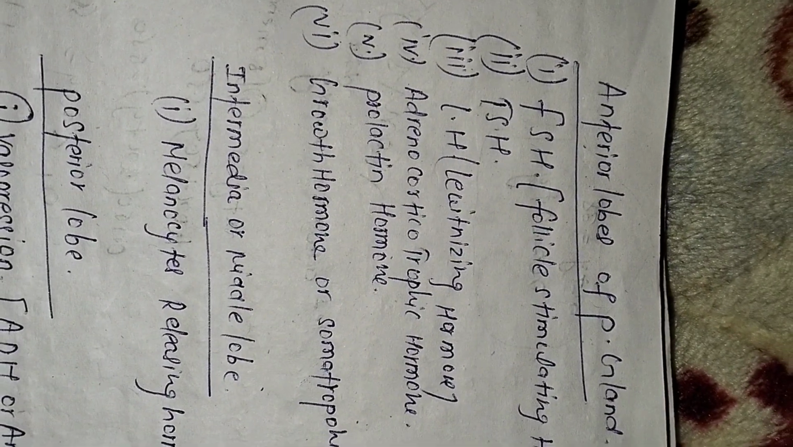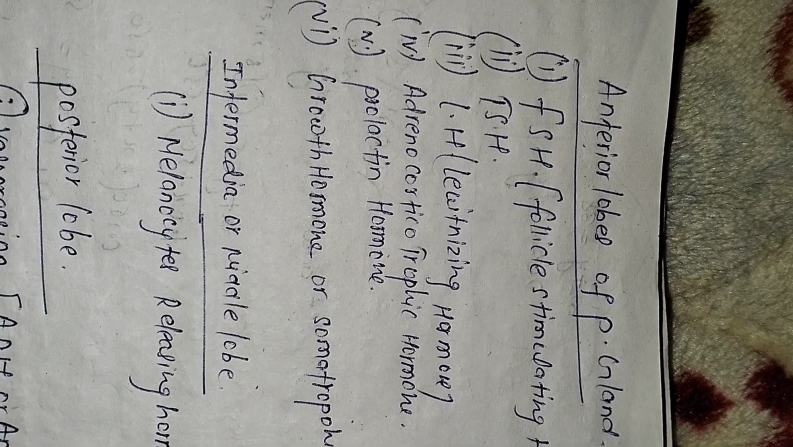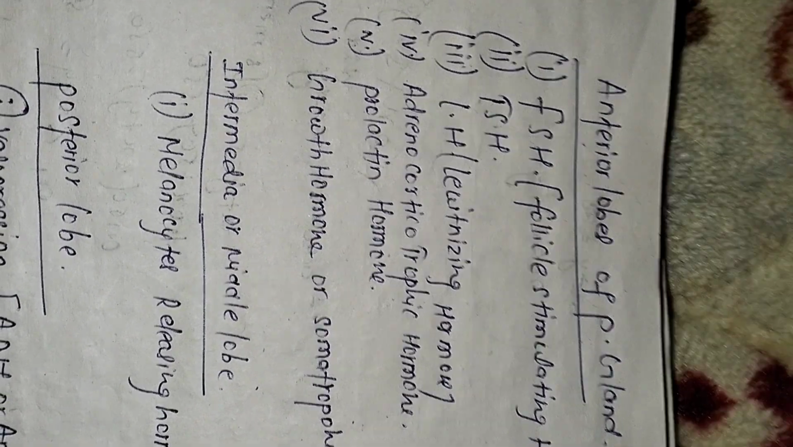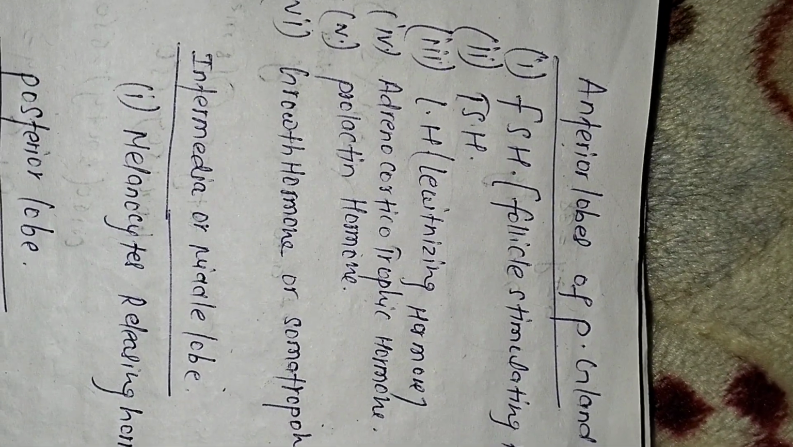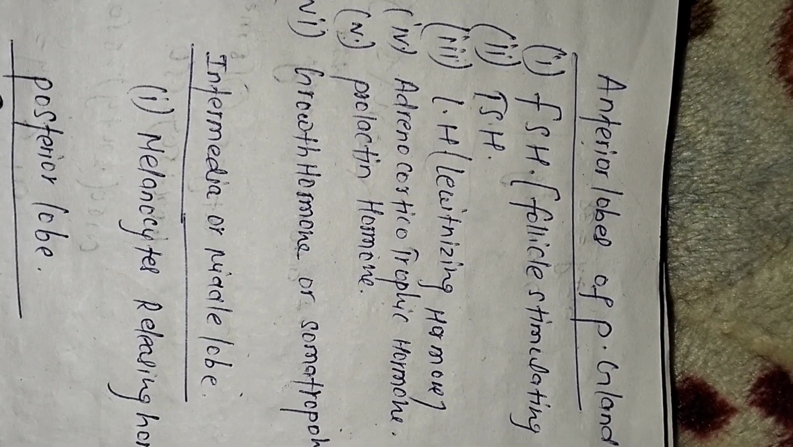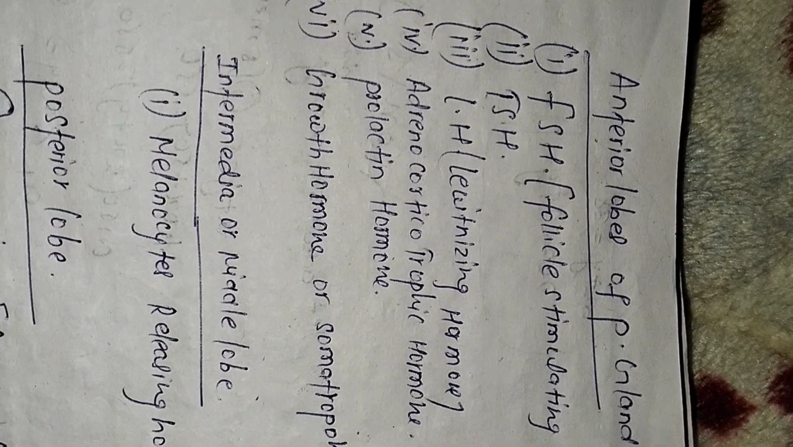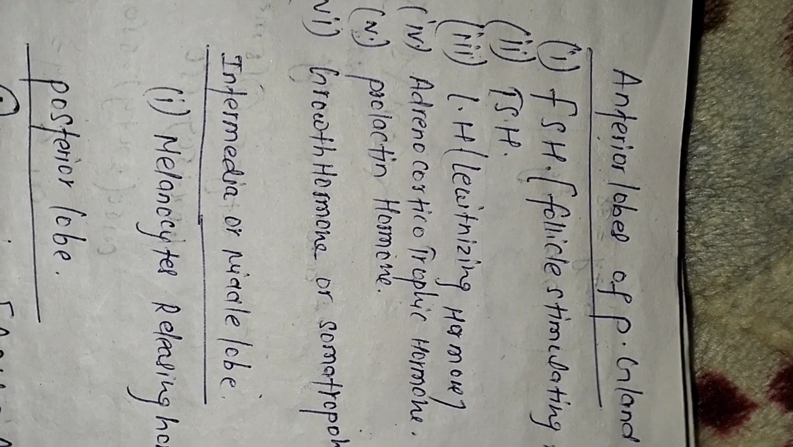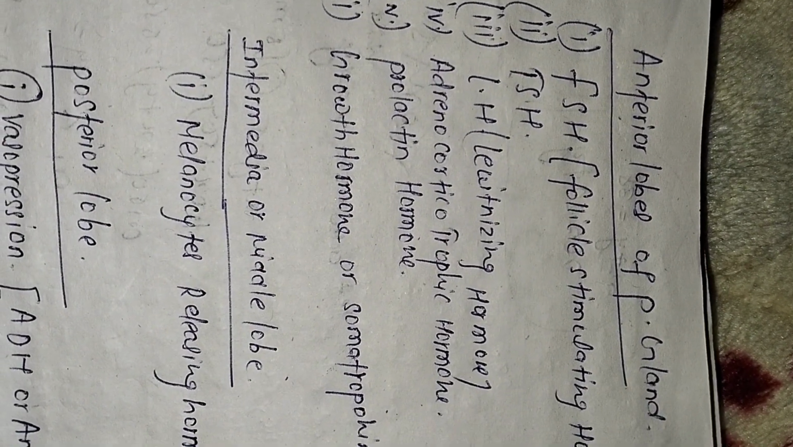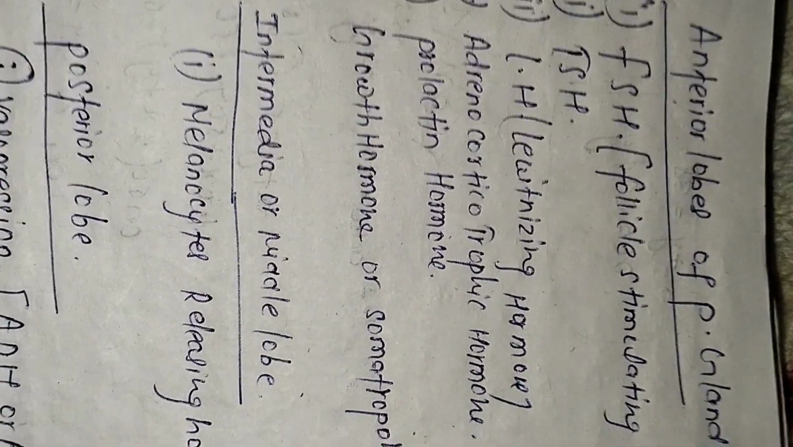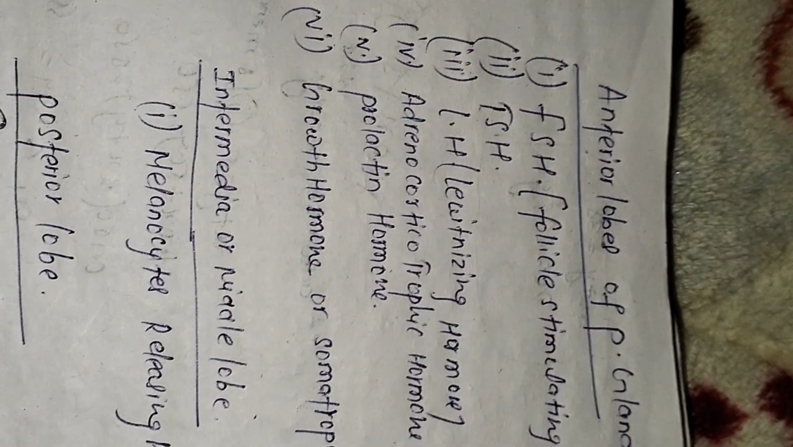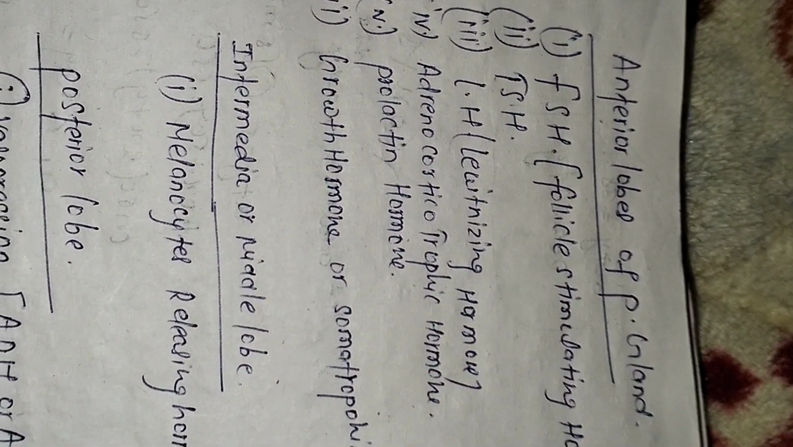The second one is TSH, thyroid stimulating hormone. The main target of this hormone is the thyroid gland. On the thyroid gland, it produces thyroid hormone, which has an effect on the basal metabolic rate. If there is an increase in the secretion of thyroid hormone, then this is known as hyperthyroidism, and if a lesser amount of TSH is secreted, then this is called hypothyroidism.